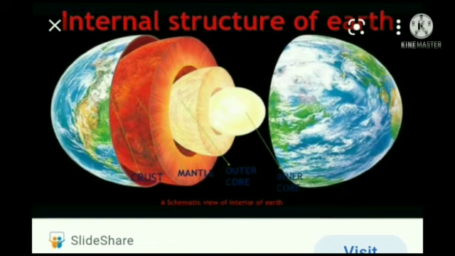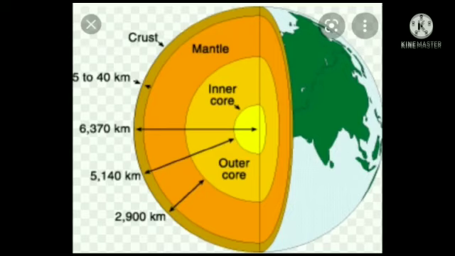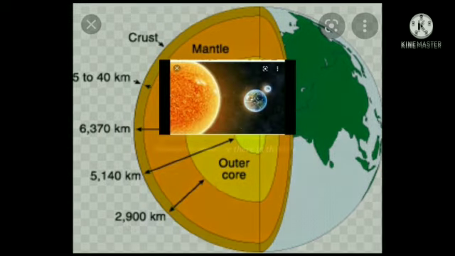The crust forms only 1% of the volume of the earth. 16% consists of the mantle. 83% makes the core. These are the three parts in the internal structure of the earth also.